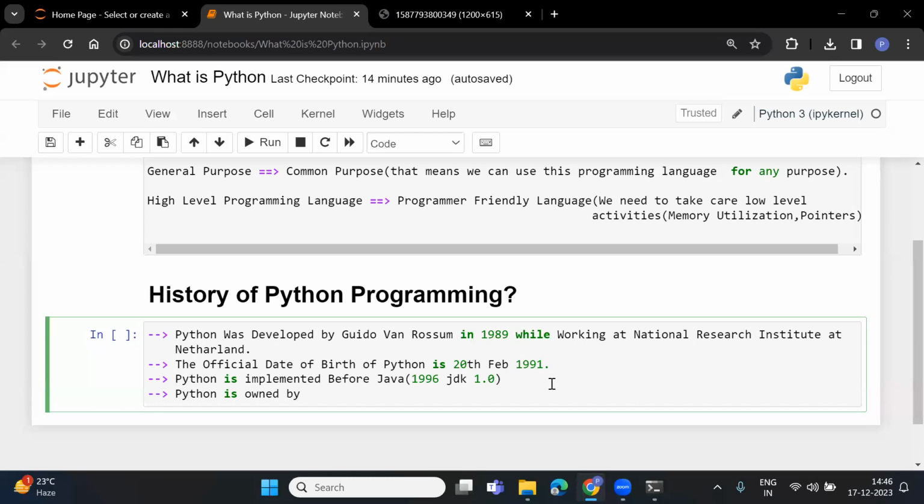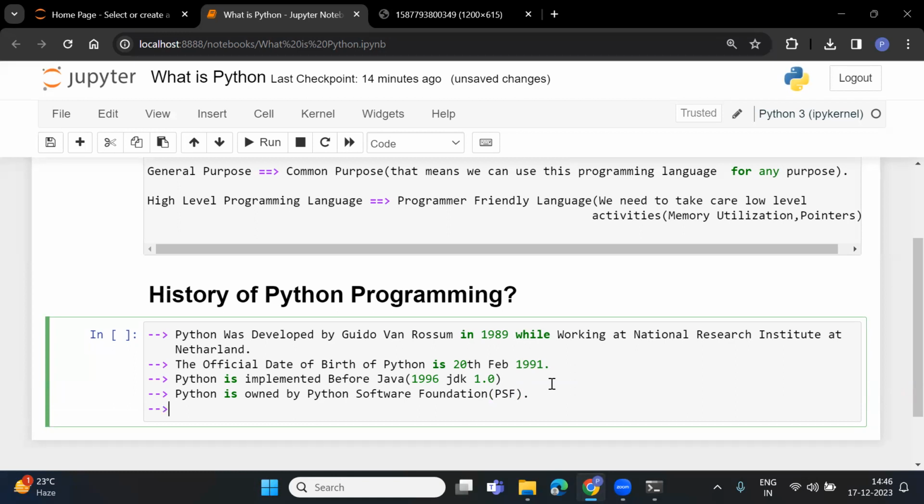Directly we can use Python. It is open source and freeware. We need not spend a single amount. So if it is open source and freeware, who takes care of all the enhancements in Python versions? Python is owned by the Python Software Foundation, also known as PSF. Like in Java, right now Oracle owns Java,